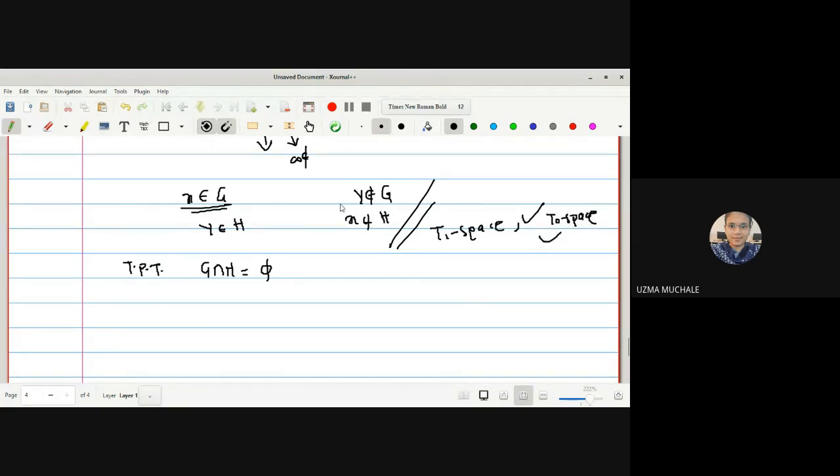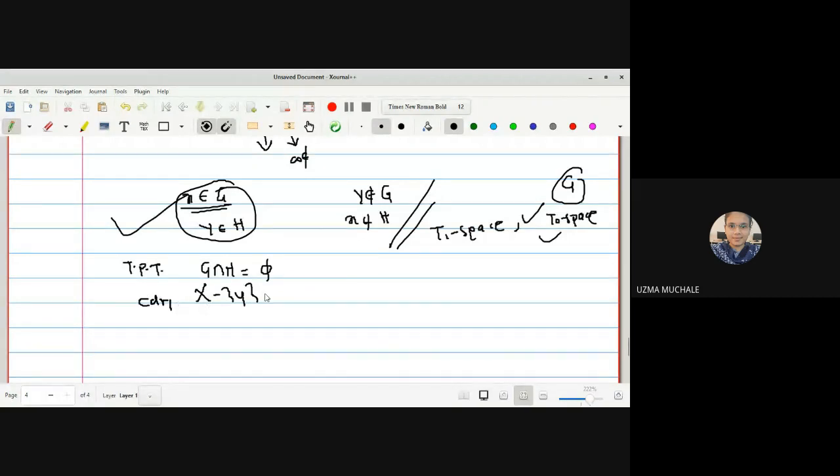Right now, T naught के लिए क्या कंडीशन है? सिर्फ एक ओपन सेट चाहिए. यहाँ पे हमें दो ओपन सेट मिल रहे हैं. Right? So now just our aim is to prove that the intersection is empty. What is your G? G is our X minus singleton Y.